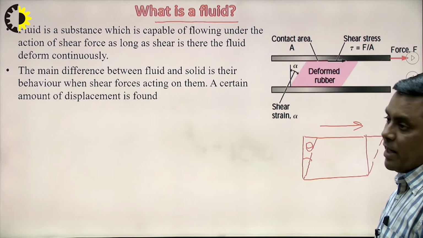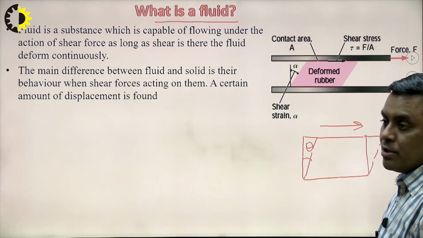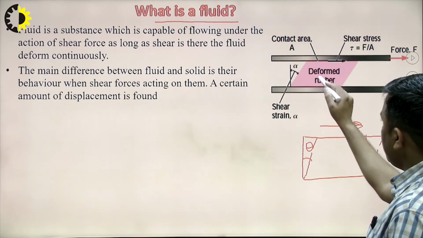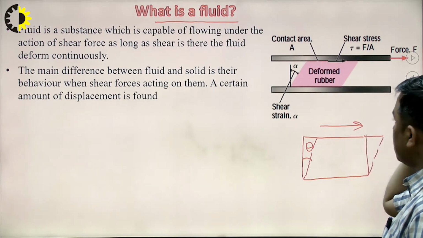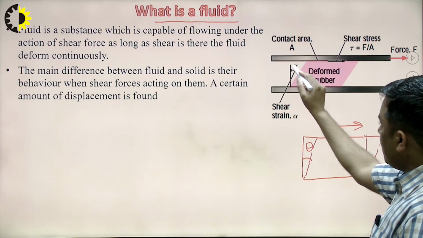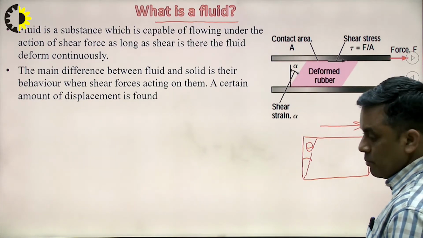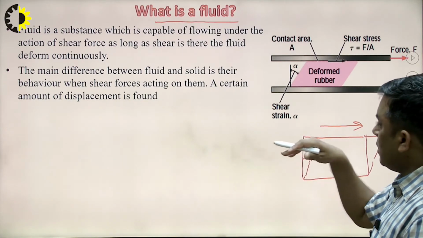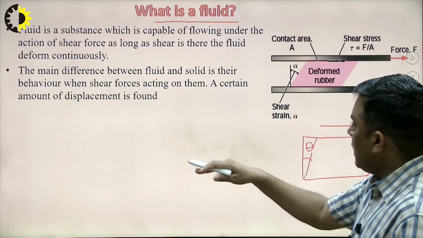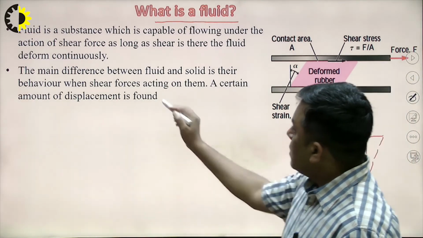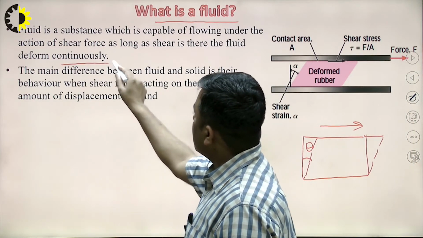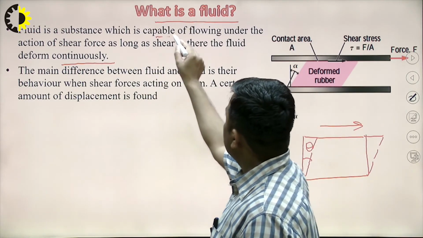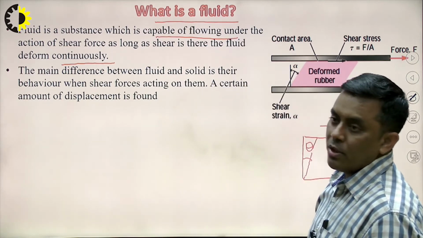But if I consider a fluid element in between two plates, and this fluid element is subjected to shear force, meaning a force parallel to its laminas, parallel to its layers, then what happens? It deforms continuously, and because of this continuous deformation, the capability of flow exists.